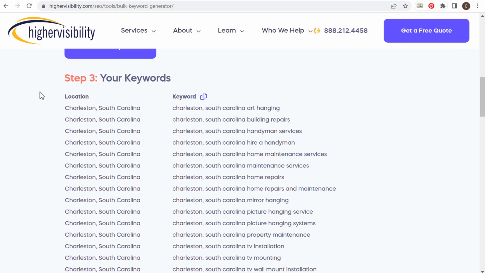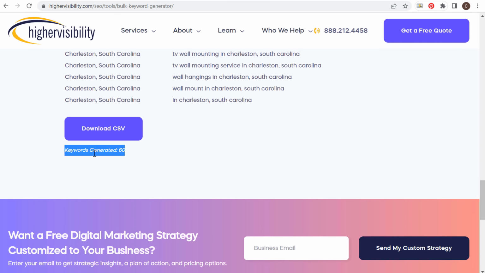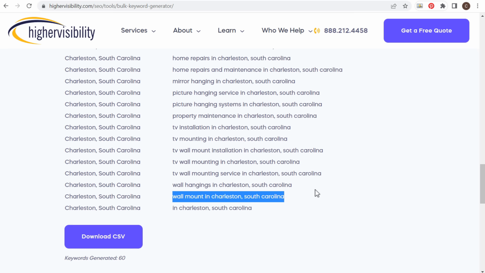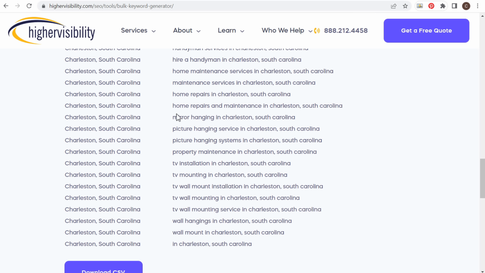And if we scroll down here, they've given us, let's see how many keywords we have here, 60 total keywords. We can download the CSV file, but you can see all of these different keywords. So it gives us a bunch of different ideas for some of the pages that we can create on our website specifically to whatever market that we're serving.